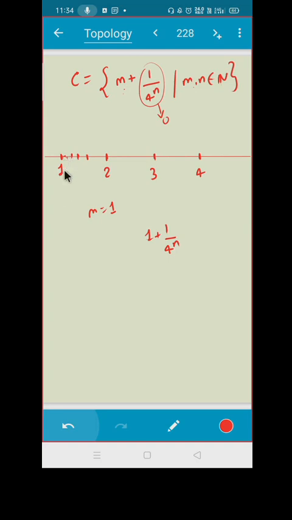In this case, m is the limit point. For the case of m equal to 1, your 1 is the limit point. Similarly for point 2, the points are 2 plus 1 upon 4.